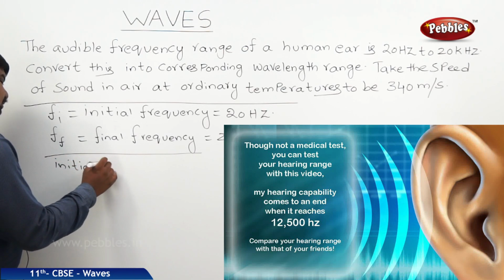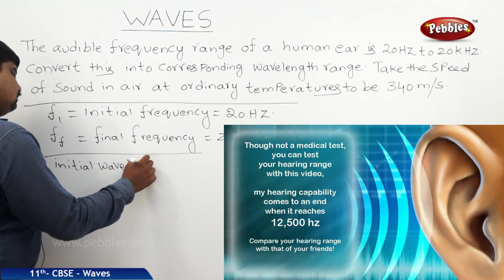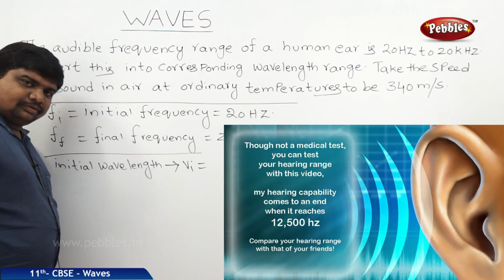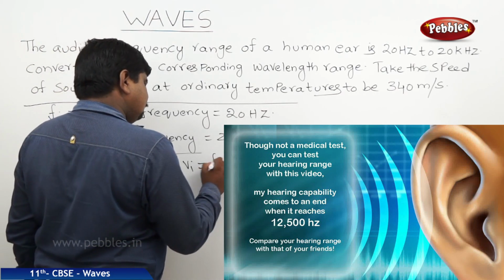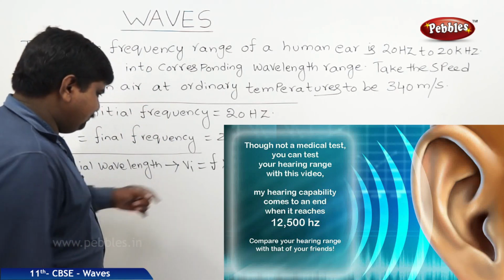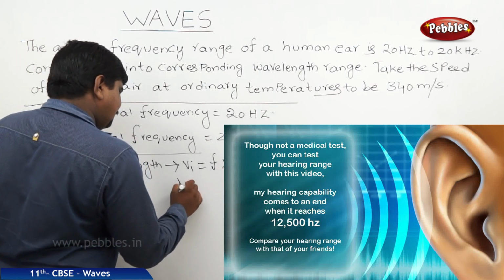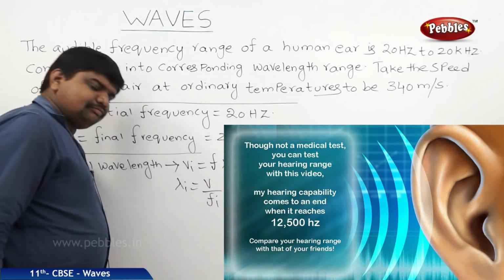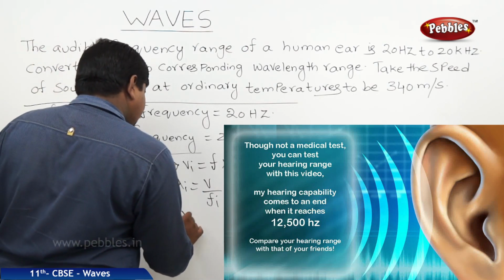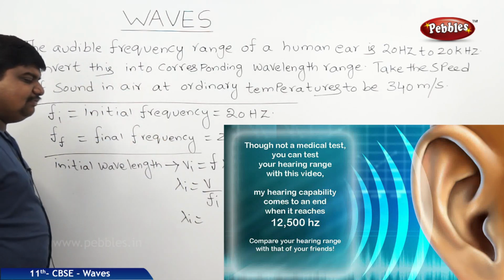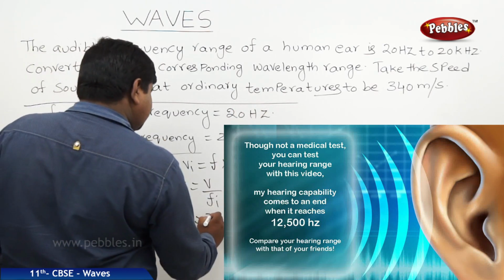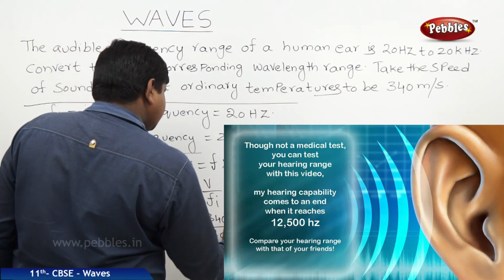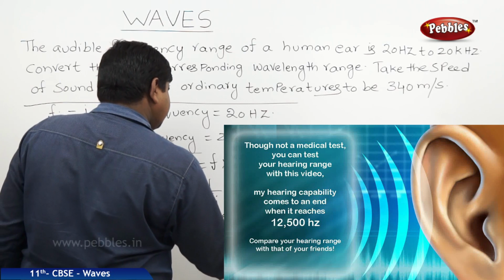The initial wavelength: V is equal to F lambda. Therefore, lambda i is equal to V by Fi. V is 340 meters per second, and the initial frequency is 20 Hz. Therefore, it is 17 meters.